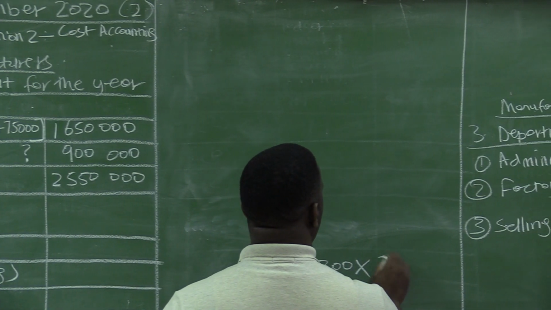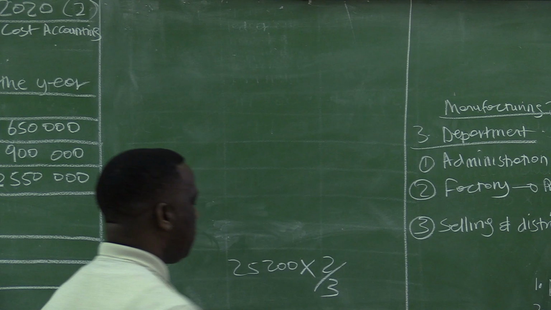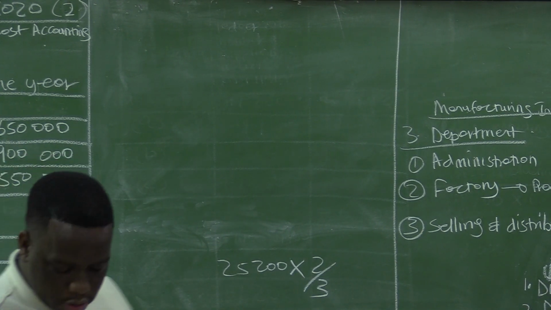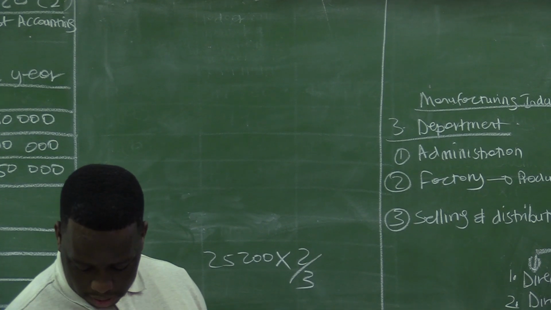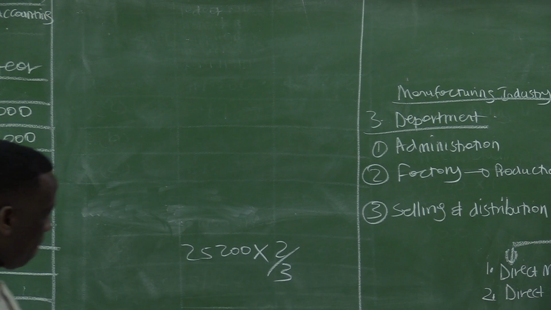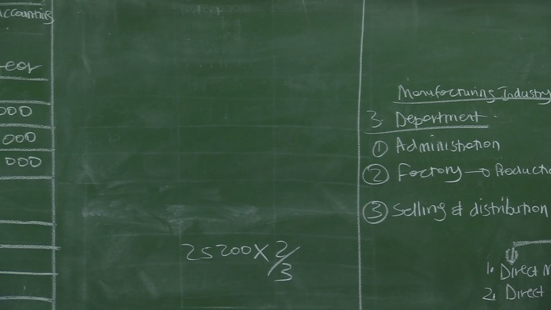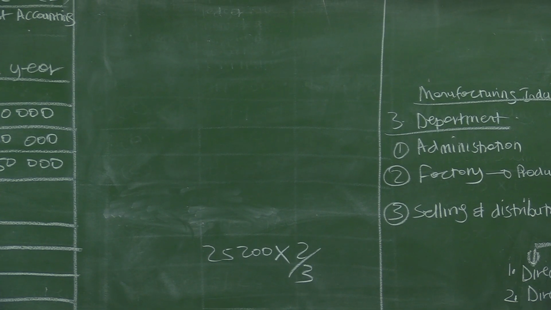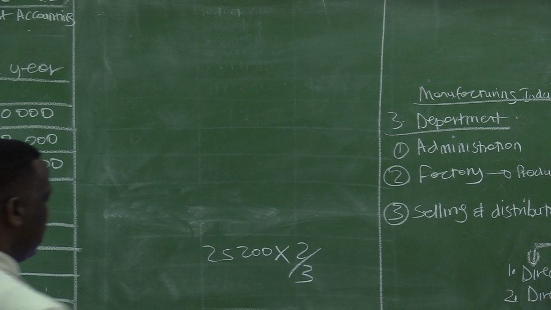It should be part of factory overheads, because insurance is just other factory expenses. So that's 25,200 multiplied by 2/3. So it's 16,800.